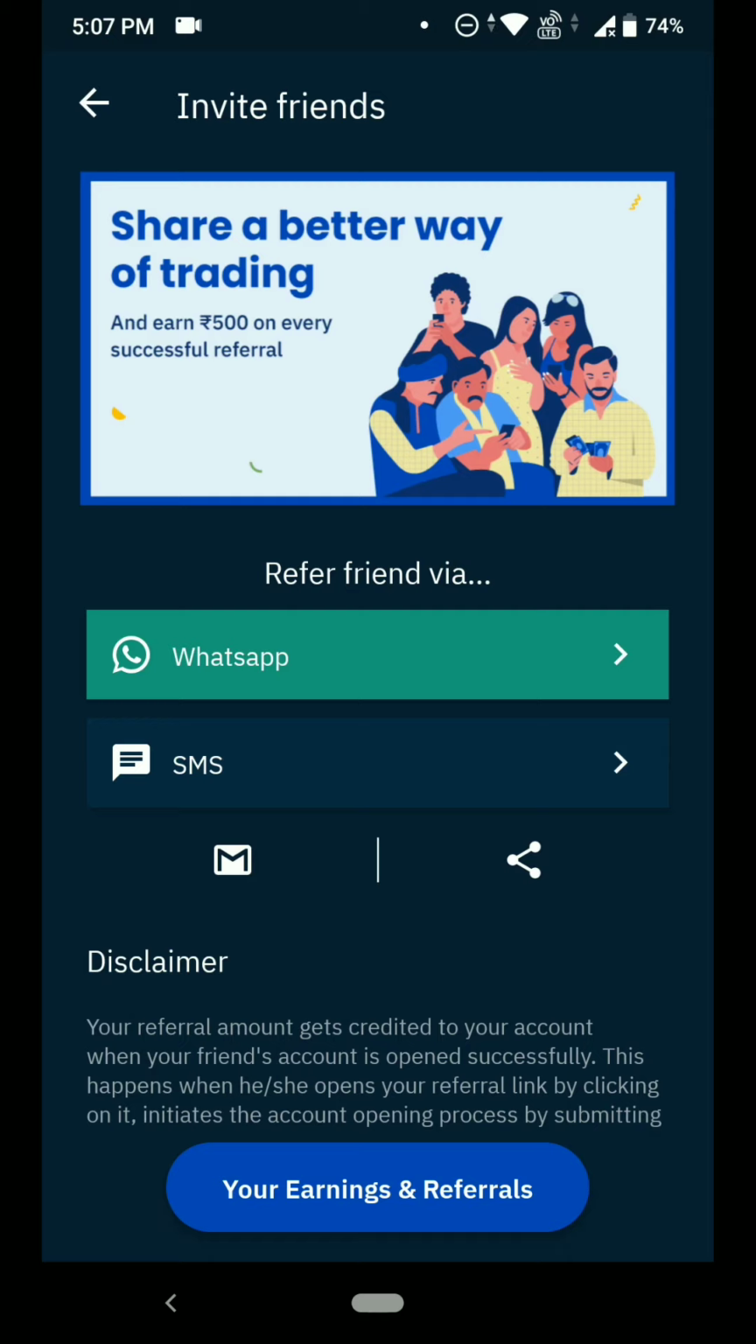You can just refer your friends. Per referred friend, you will absolutely get 500 rupees. Presently the offer is 500 rupees. Sometimes it may go to 600 or 900 also.